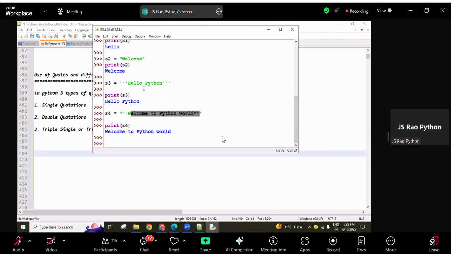See here, these are all very, very important rules, guys. Later, throughout Python, every day we are going to use string-related data, so at that time we are going to use these directly. Okay, now.